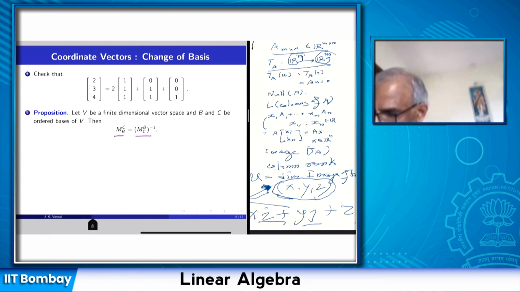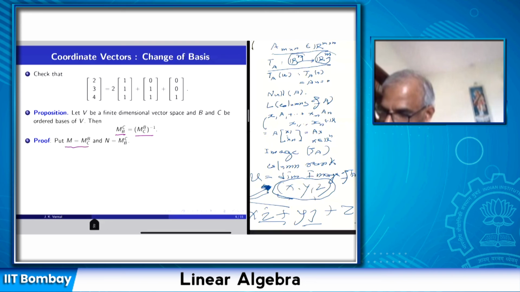So in particular, it says that the transition matrices are invertible, and we know their inverse also. The inverse will be another transition matrix. So let us prove that. To prove that this matrix is the inverse of this matrix, I just multiply these two matrices in two ways, or even one way is enough. We have seen that, and prove that it is the identity matrix.